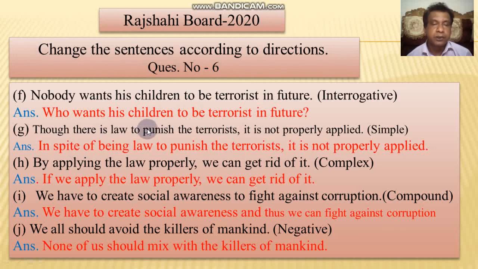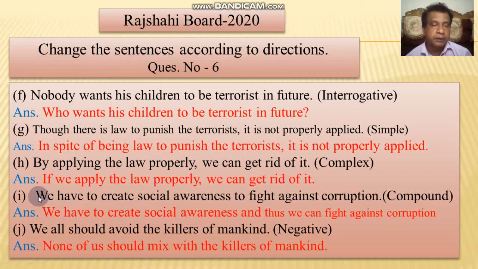Though there is law to punish the terrorists, it is not properly applied. Simple: in spite of being law to punish the terrorists, it is not properly applied. By applying the law properly, we can get rid of it. A bit complex, so we use if, without, if not, do not, if we do not. The answer would be: If we apply the law properly, we can get rid of it.